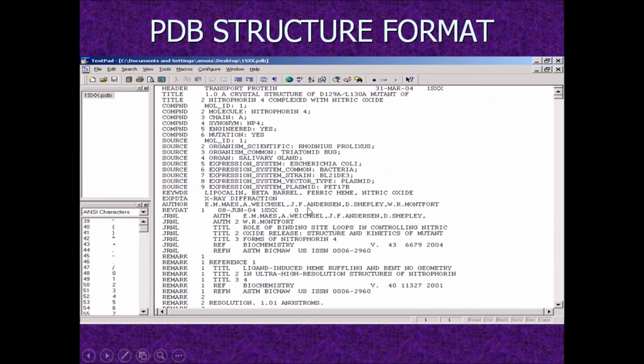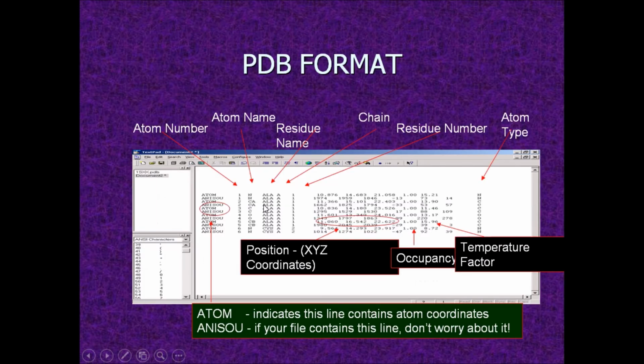Next, this is the PDB structure format. This PDB file starts with the word HEADER, and it has the title of the protein, and then the ID of the protein, and several pieces of information about the protein in this file. If you go to the middle part of the file, it contains the keyword ATOM, which indicates that the file shows the structural information.